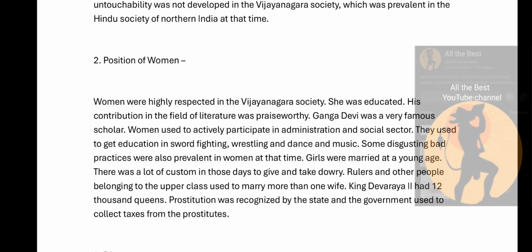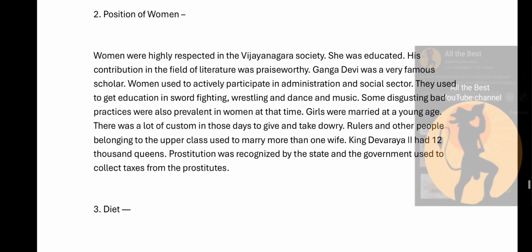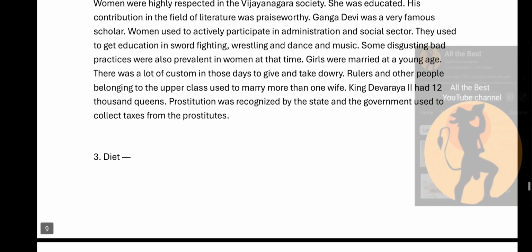Some bad practices were also prevalent regarding women at that point of time. Girls were married at a young age. There was a custom in those days to give and take dowry. Rulers and other people belonging to the upper class used to marry more than one wife. King Devaraya too had 12,000 queens. Prostitution was recognized by the state and the government used to collect tax from the prostitutes.